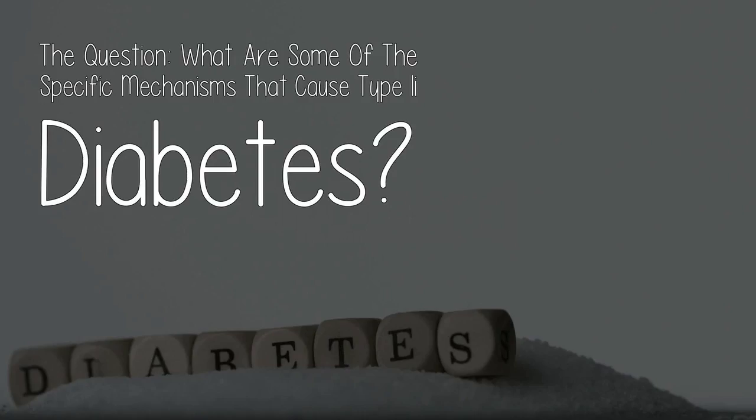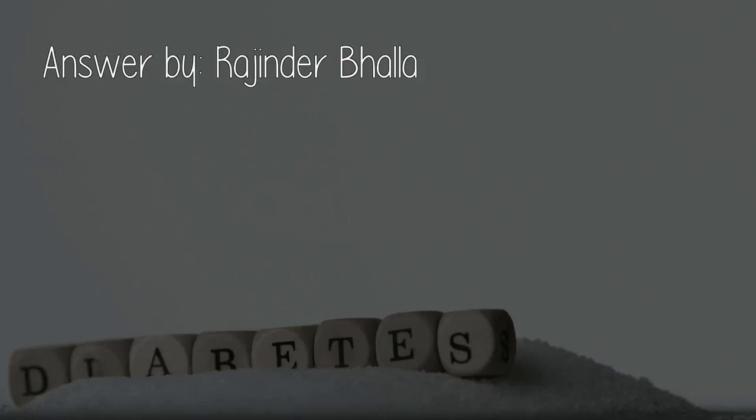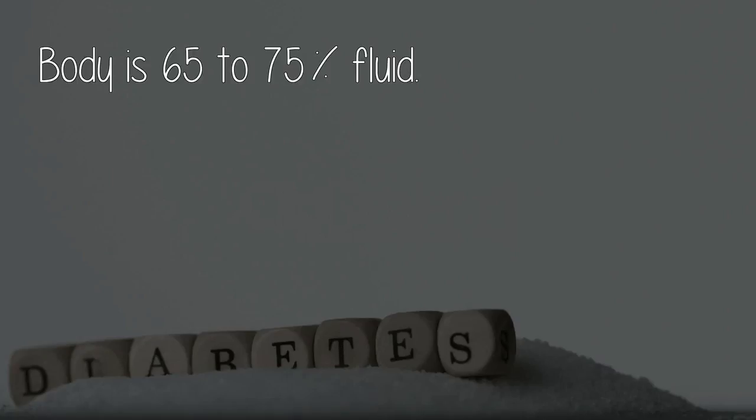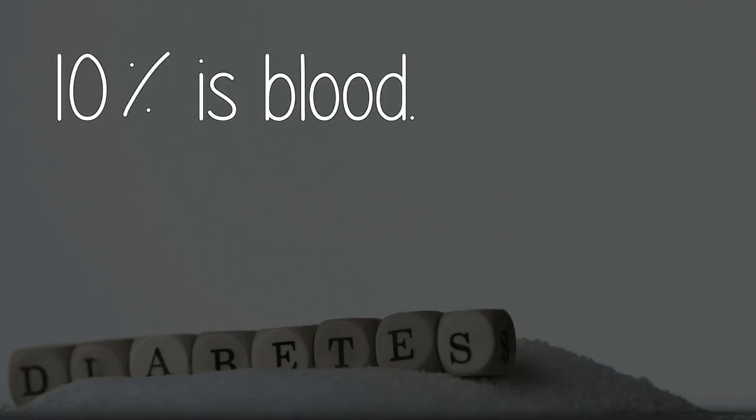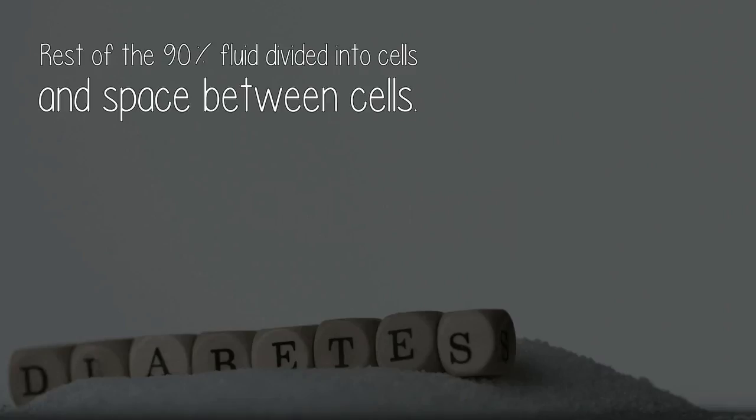Here's today's video. The question: what are some of the specific mechanisms that cause type 2 diabetes? Answer by Rajinder Bala. Body is 65 to 75% fluid. This total fluid is divided in 3 compartments. 10% is blood. Rest of the 90% fluid divided into cells and space between cells.